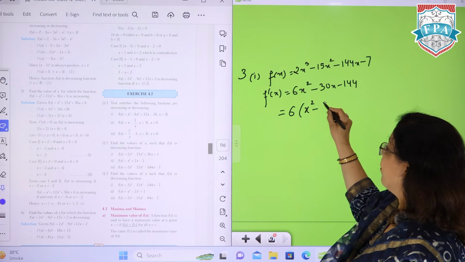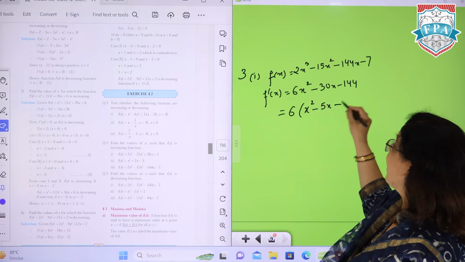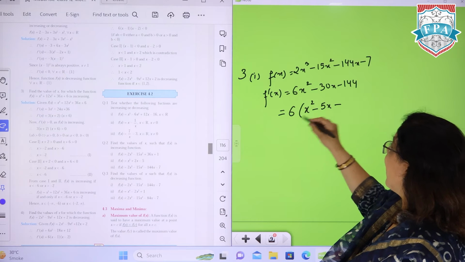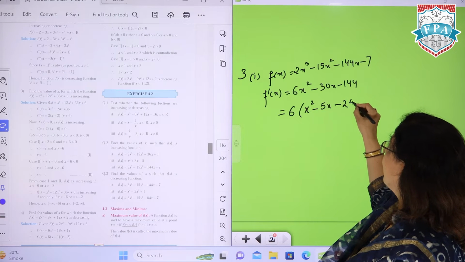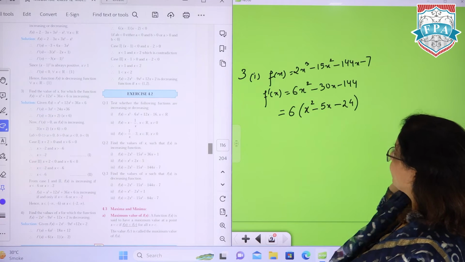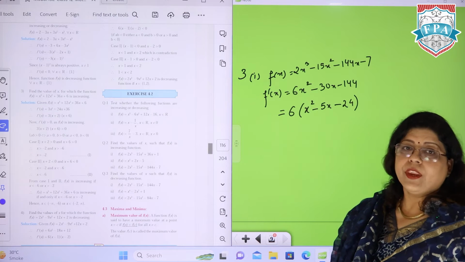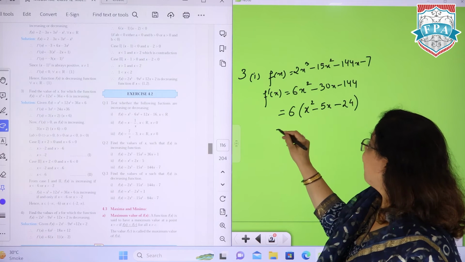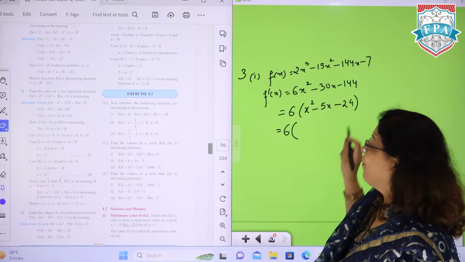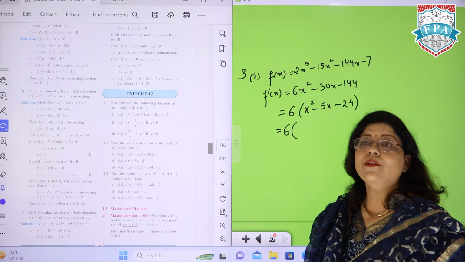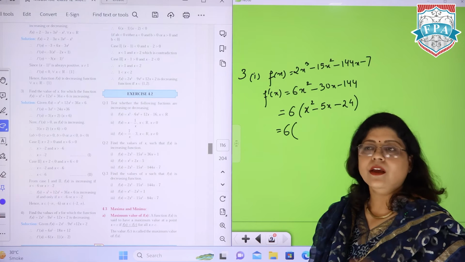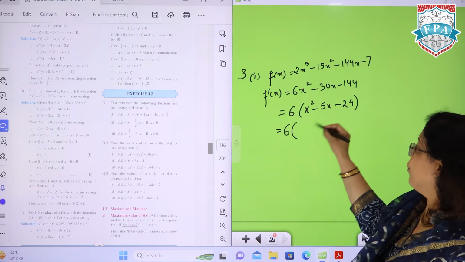So it is x square minus 5x minus, we'll divide this also by 6, so it is 24. Fine. So once we get this, we will factorize this part. For the factorization, we factorize 24 in such a manner that the difference is 5.